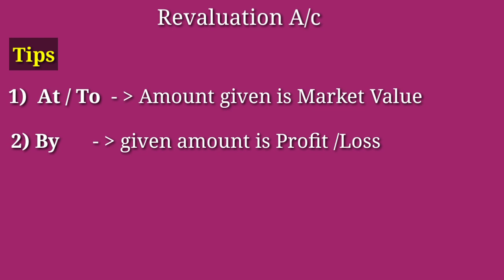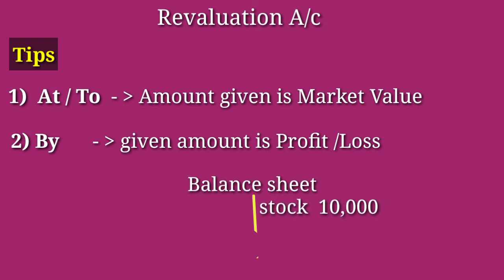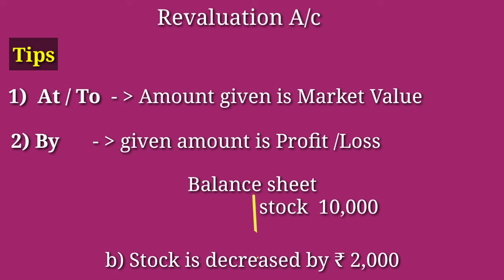For example, in our balance sheet, stock value is shown rupees 10,000, and in the information it shows stock is decreased by rupees 2,000. That means the value of stock shown in the balance sheet is 10,000, but now the value is decreased by 2,000. That means the present value of the stock is rupees 8,000 only.